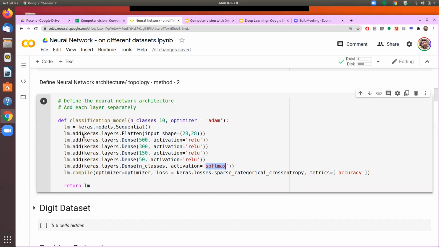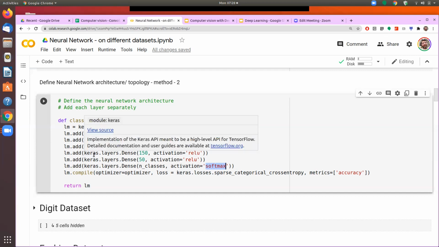So this part, the definition of a neural network or the architecture of the neural network, gives a lot of flexibility to us. And that's why it's very important to understand how we really define this layer. Okay, so this was one way to define that layer that we have seen even earlier.